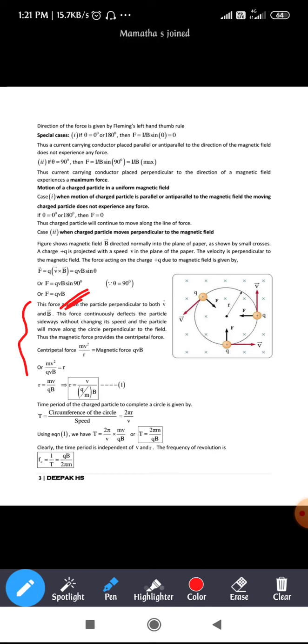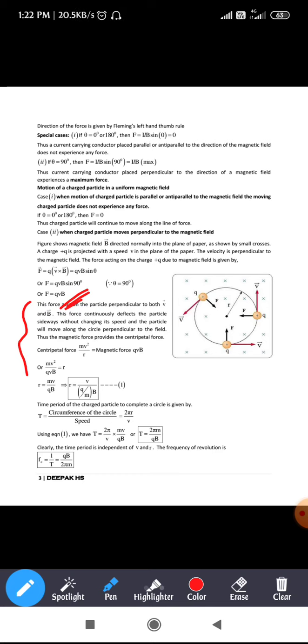Next, coming to the time period. I think you are aware of the time period, right? Time period is equal to the circumference of the circle divided by speed. What is the circumference of the circle? The circumference is 2 pi r, divided by the speed, which is v. Substituting that value from equation 1, you are going to get T equals 2 pi over (q by m) into B.